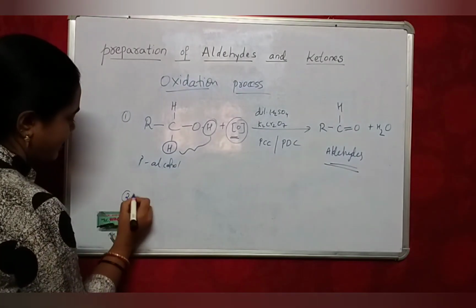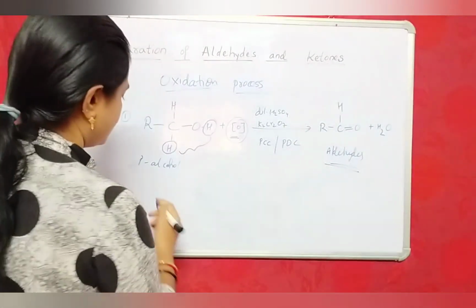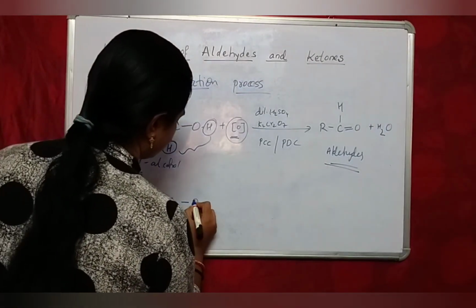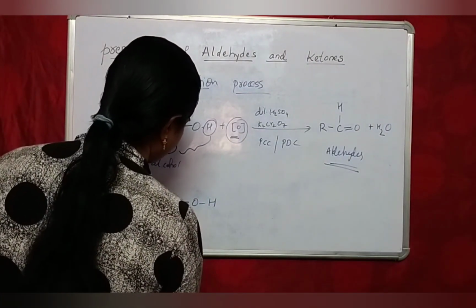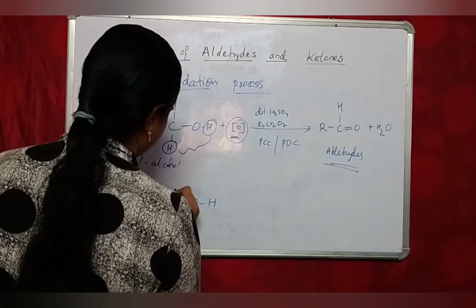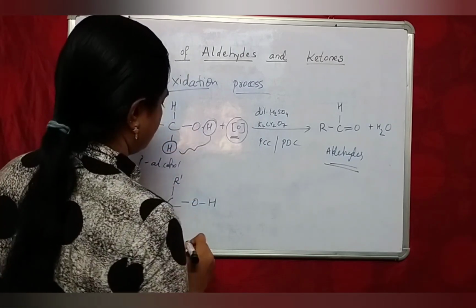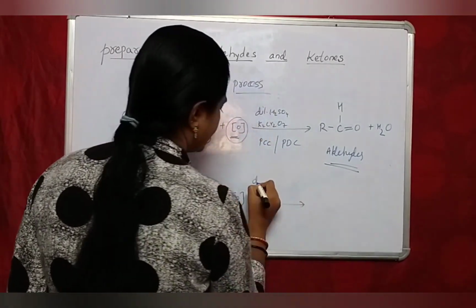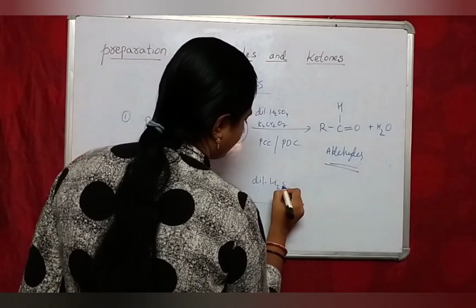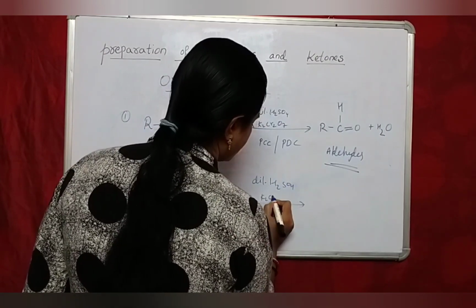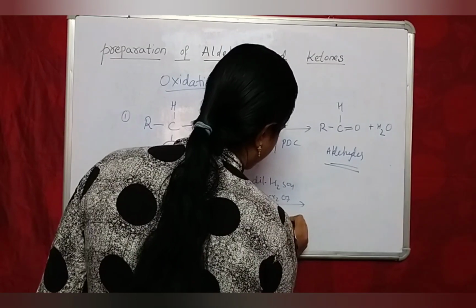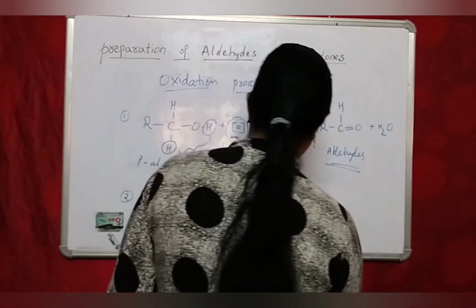Second one is by taking secondary alcohols. Oxidation in presence of acidified K2Cr2O7 forms ketones.